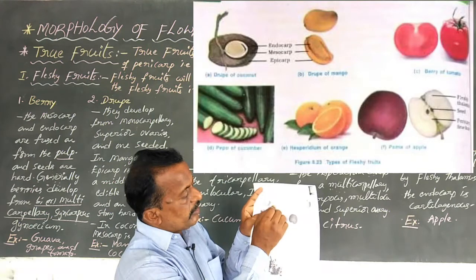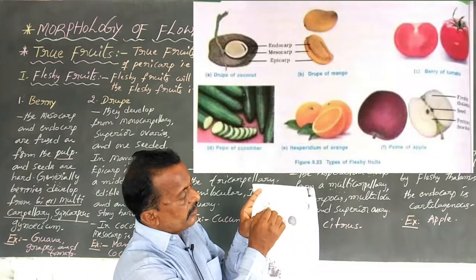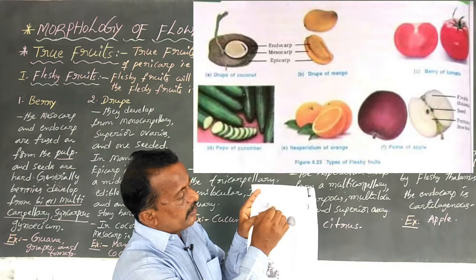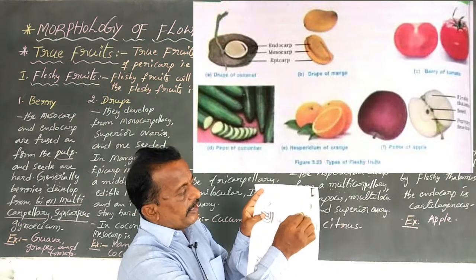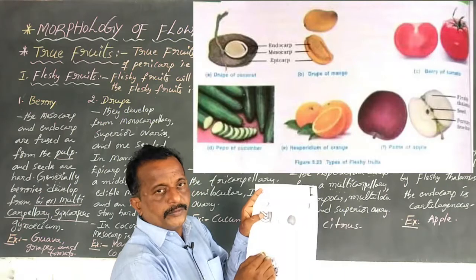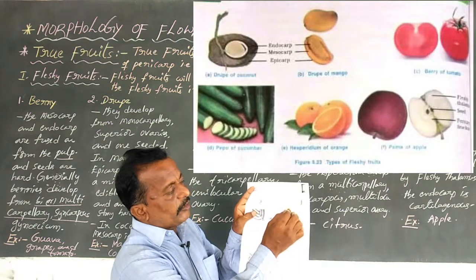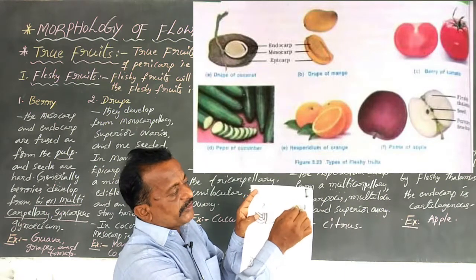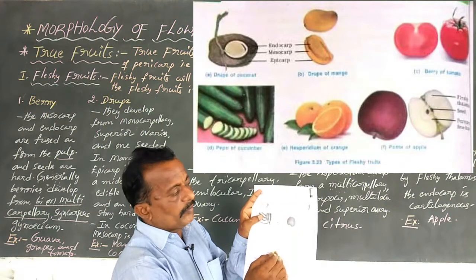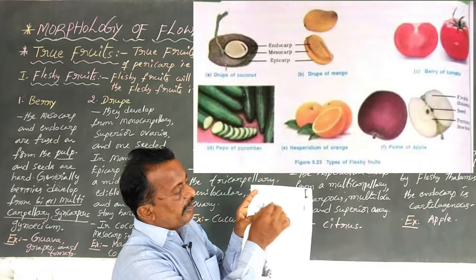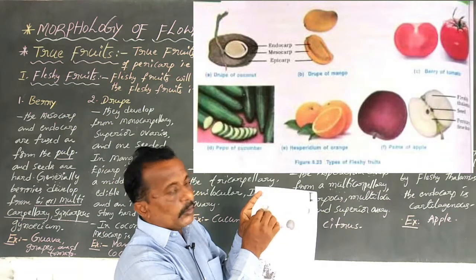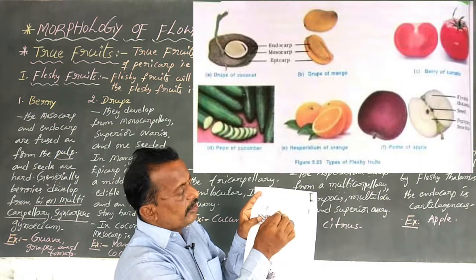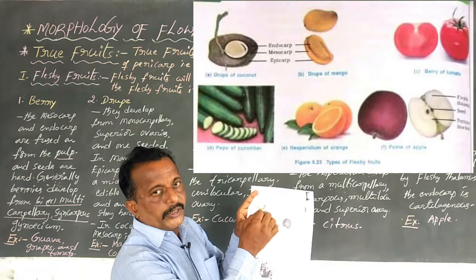Dear students, this is the epicarp, this is the mesocarp and this is the endocarp. So this is a berry fruit, the transverse section of tomato. And this is a drupe fruit, the transverse section of mango and coconut.